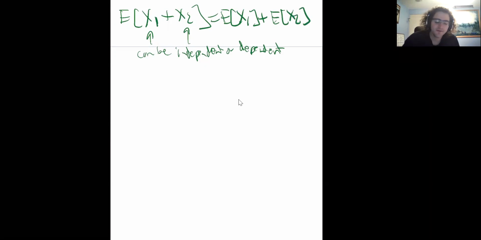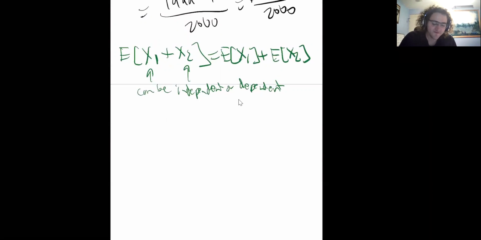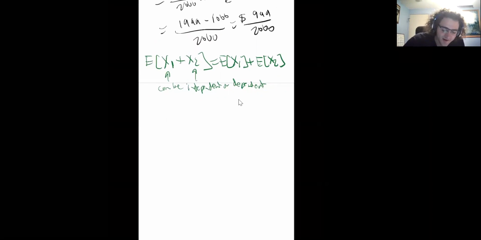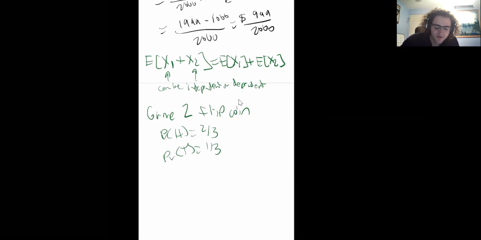And this is maybe a little bit unintuitive, so let's visualize it here. What if we had a second game? I'll say game 2, and game 2 is we flip a coin, and we'll say this coin is somewhat biased, so the probability of heads is 2/3, the probability of tails is 1/3, and if we get heads, then we'll win $3, and maybe we'll lose $3 if we get tails.